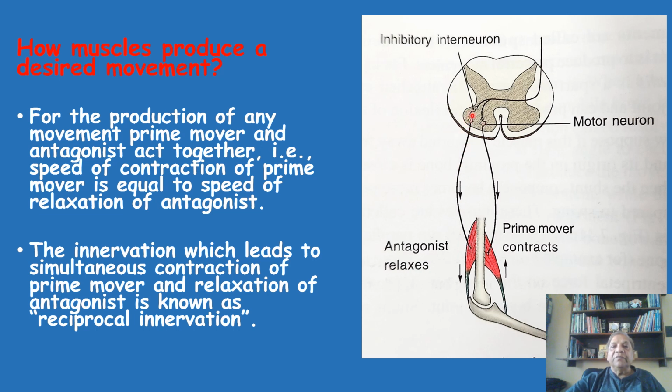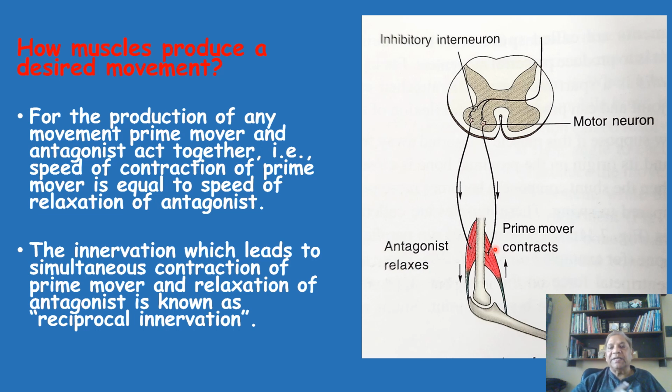That means this will lead to the inhibition of the action of the neuron which is in the cerebrum or the brain. So this inhibition will lead to the relaxation of the triceps. On the other hand, the same will lead to the contraction of the prime mover. So because of the inhibition of the movement in the antagonist, there will be relaxation of the muscle, and at the same time there will be contraction in the prime mover. That means for a particular movement, both the muscles are supplied by neurons where impulses are going.